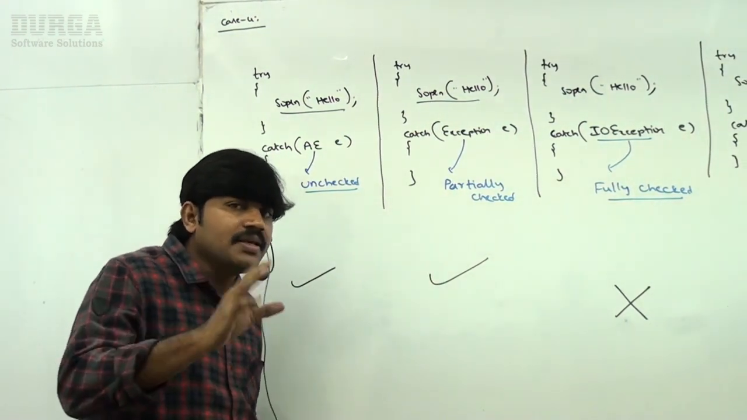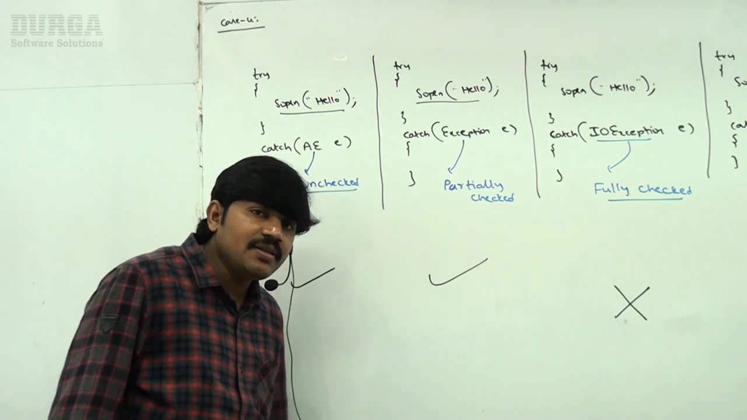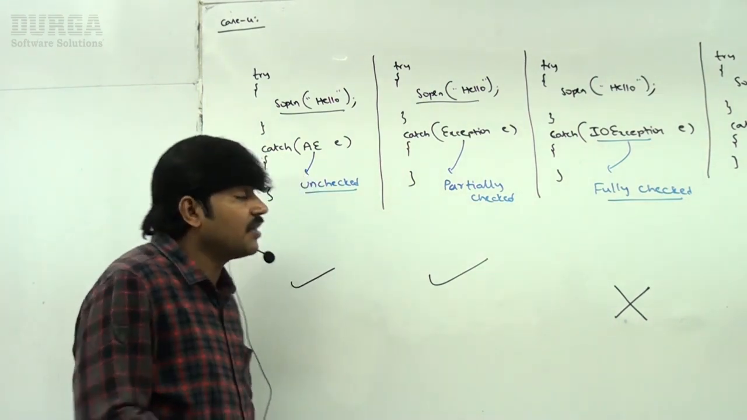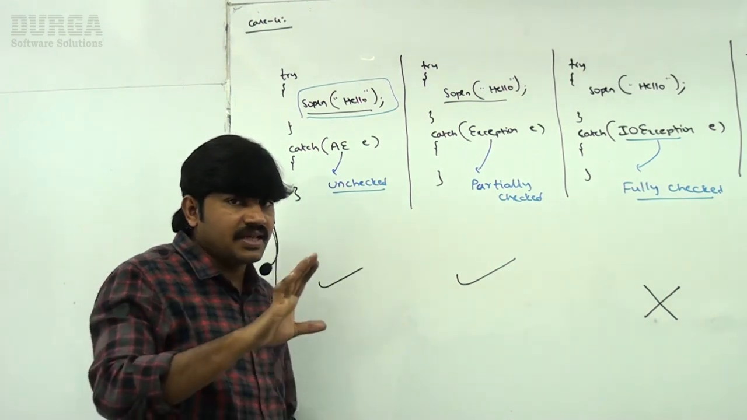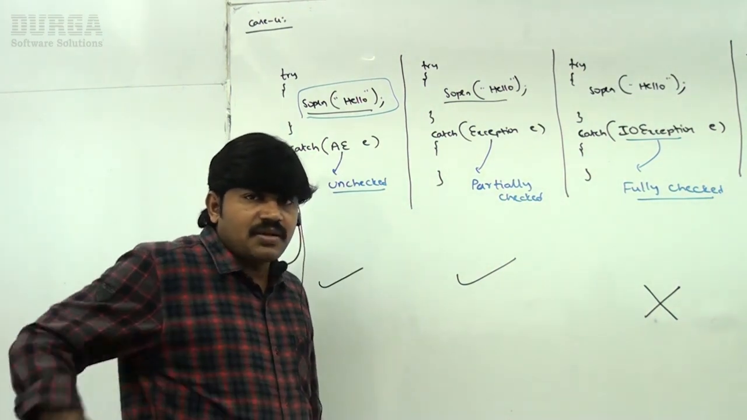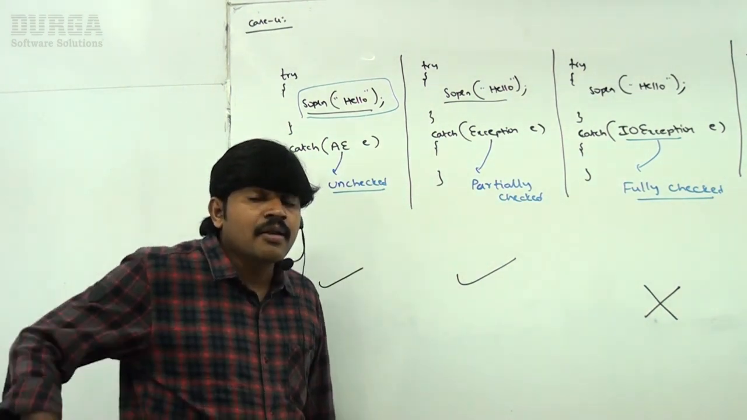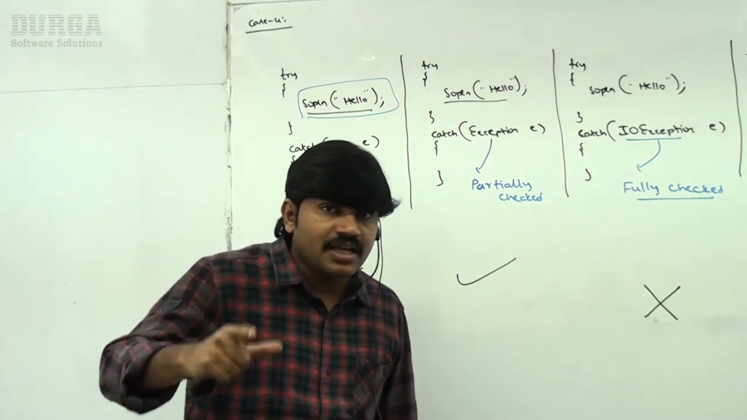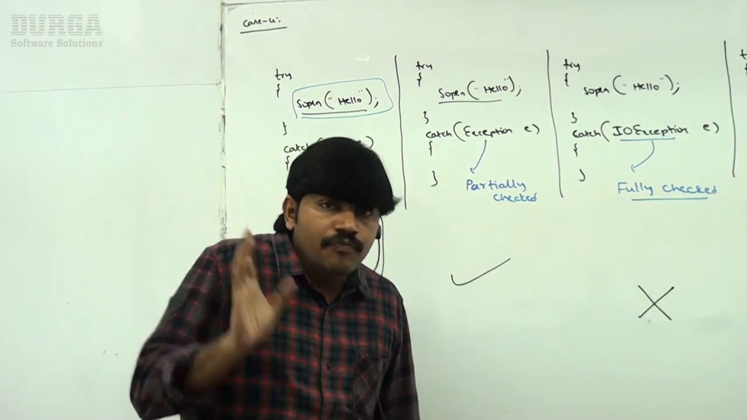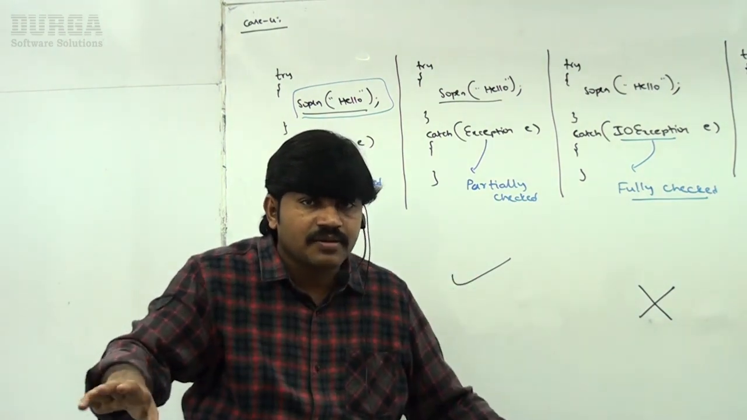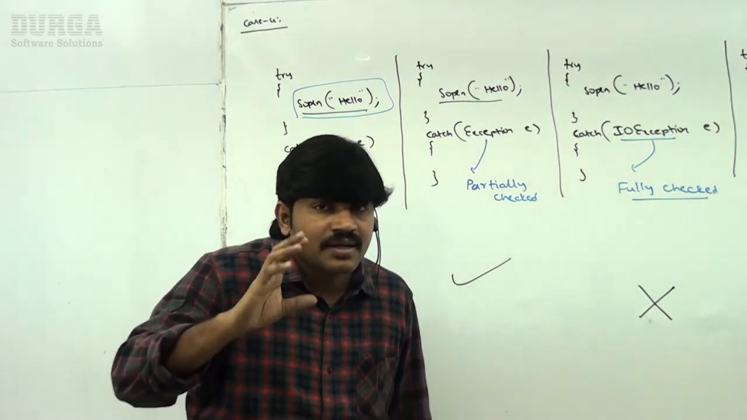The rule here is, observe carefully: within the try block, if there is no chance of raising an exception, then we can't write the catch block for that exception. Remember that. Within the try block, if there is no chance of raising an exception, we can't write the catch block for that exception.